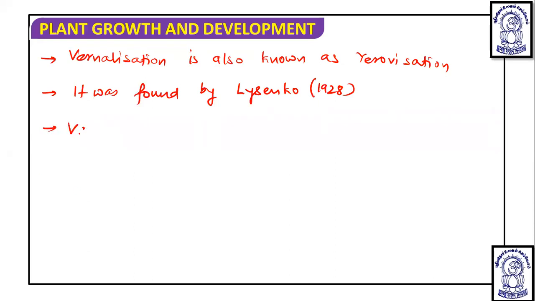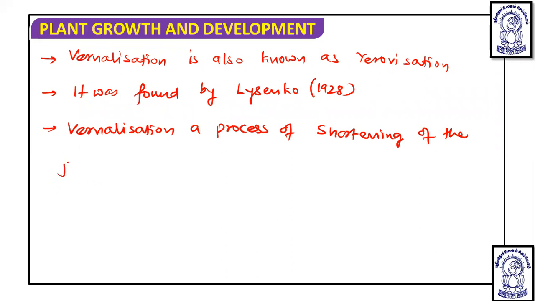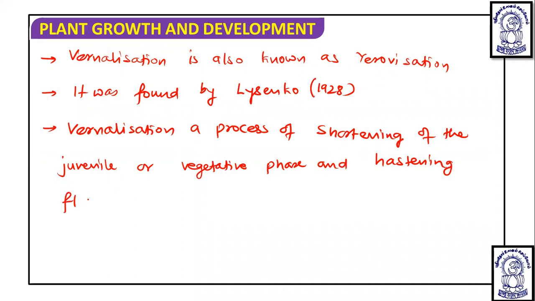So we can say, what is vernalization? Vernalization is considered as a process of shortening of the juvenile or vegetative phase and hastening flowering, or speed up of flowering, by previous cold treatment.